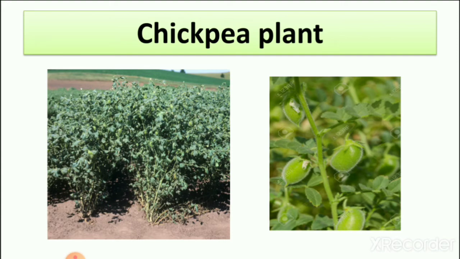They are not big like a tree. So here you can see the picture of chickpea plant. We also eat green chickpea. We roast it and eat at our house. So we eat green chickpea in winter.